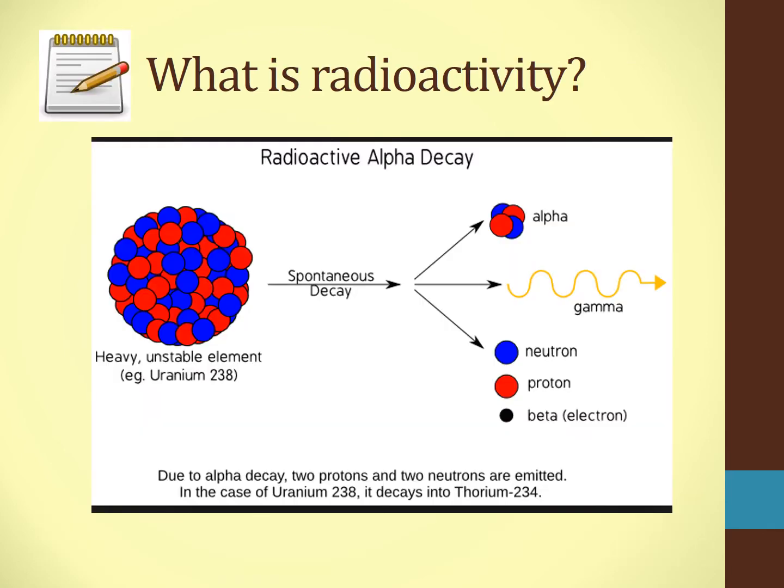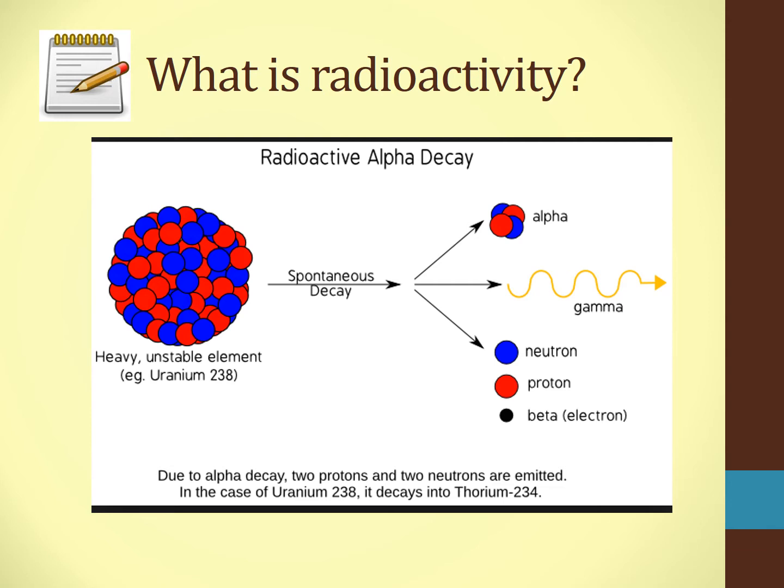So that was a lot of information and a lot of big words. So let's break that down a little bit. So we said we are talking about radioactivity. Make sure to put this in your notes. That is one of the words that you will need to know to be able to understand this nuclear energy. Now, radioactivity is the emission of a particle from the nucleus of an atom.